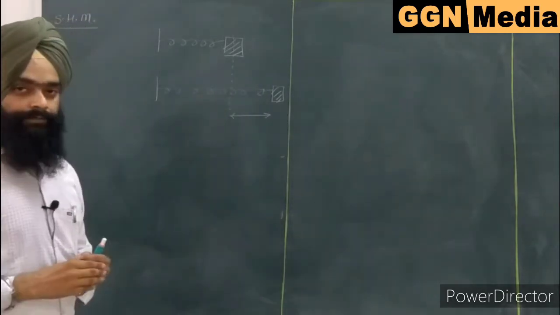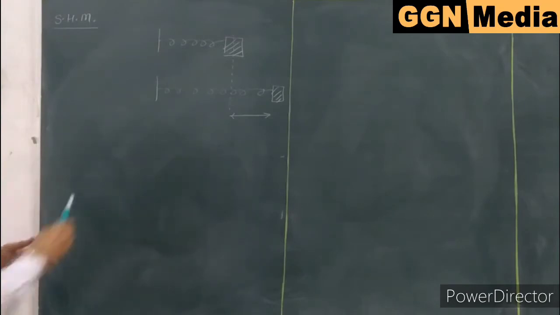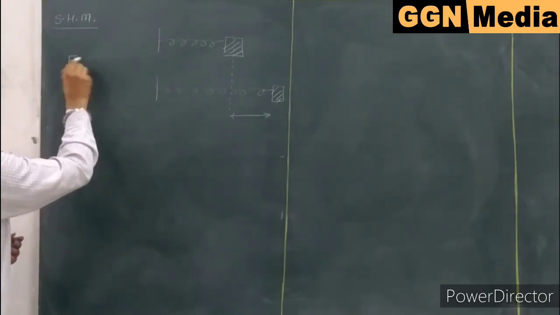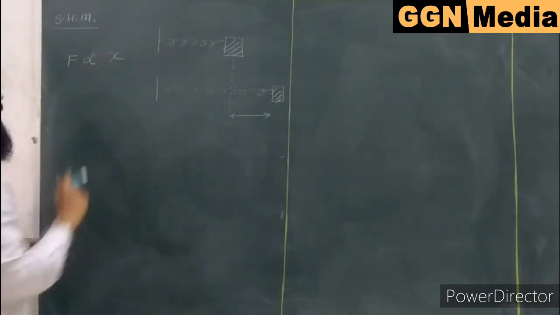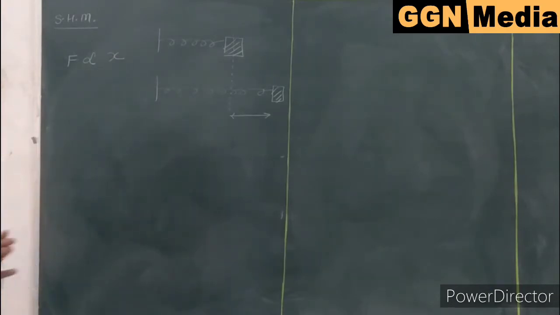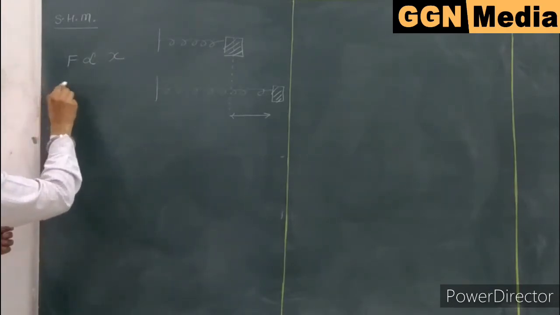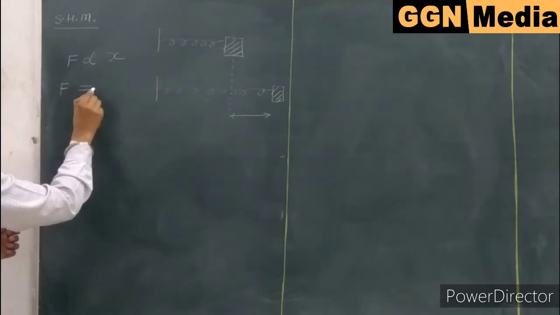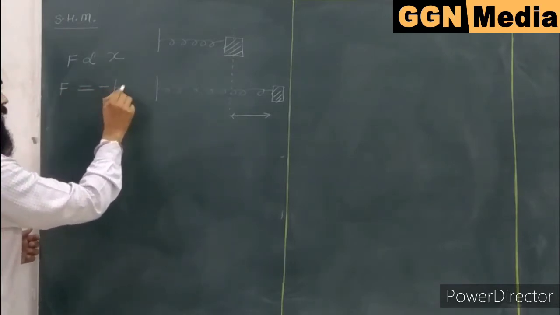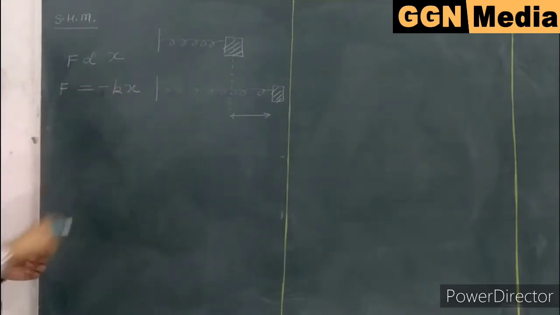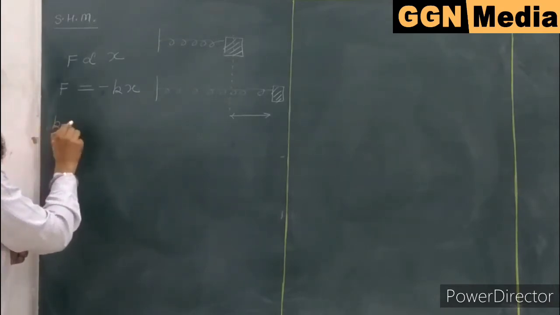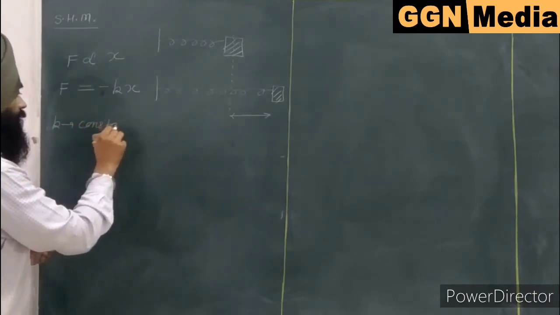So every time the force is directly proportional to the displacement and directed towards the mean position. So here, if I give the constant of proportionality, then it has the negative sign. The negative sign represents that the force is directed towards the mean position. So this K is the constant of proportionality.